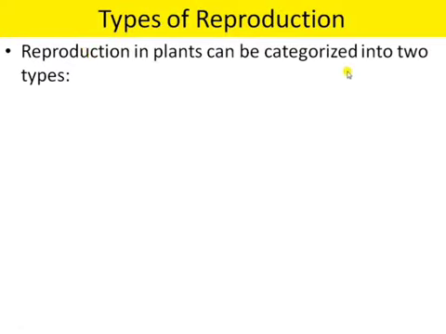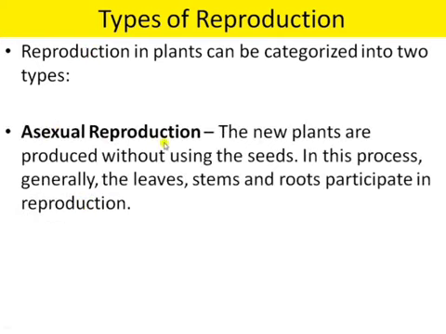Next is the types of reproduction. Reproduction in plants can be categorized into two types, asexual reproduction and sexual reproduction. In asexual reproduction, the new plants are produced without using seeds. In this process, generally the leaves, stem and roots participate in reproduction. Asexual reproduction in plants means new plants are produced from the existing plant without the formation of seed. From one plant, many plants can be formed.